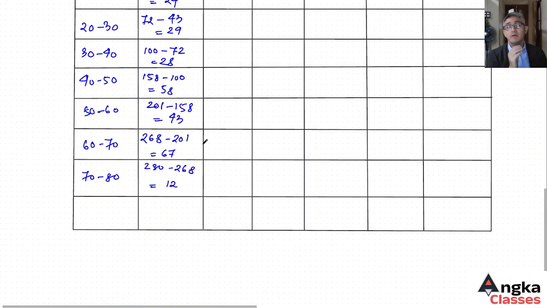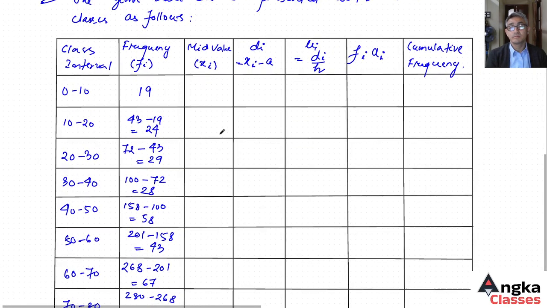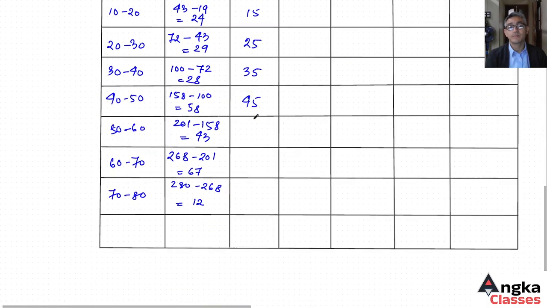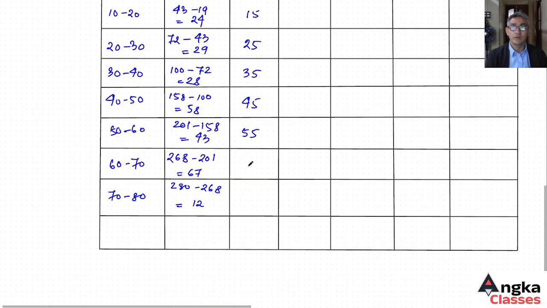Okay, so we have the frequency and class interval. Now the mid value: the lower limit plus upper limit divided by 2. So 0 plus 10 divided by 2 is 5. 10 plus 20 divided by 2 is 15. The class size is 10, so the mid values increase by 10 each time: 25, 35, 45, 55, 65, and 75.